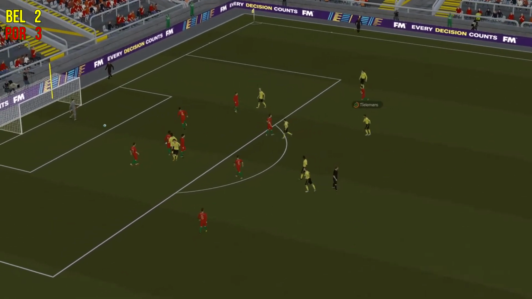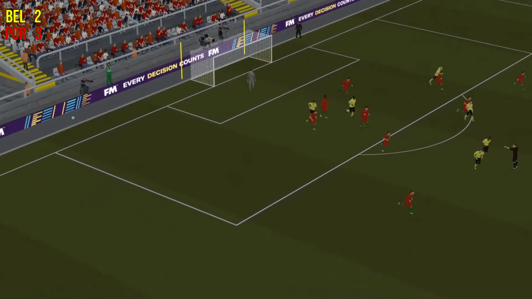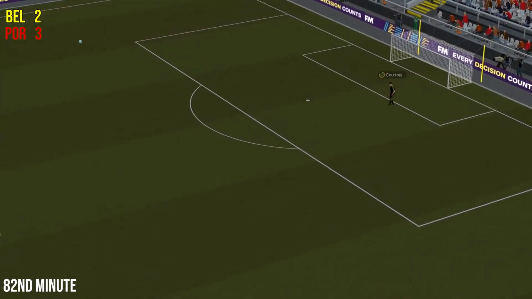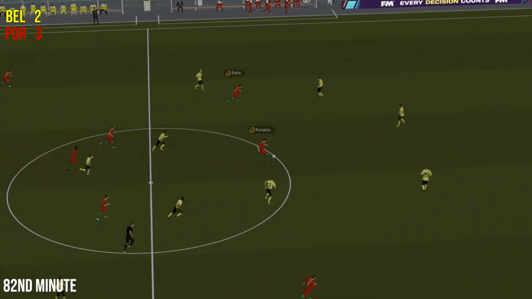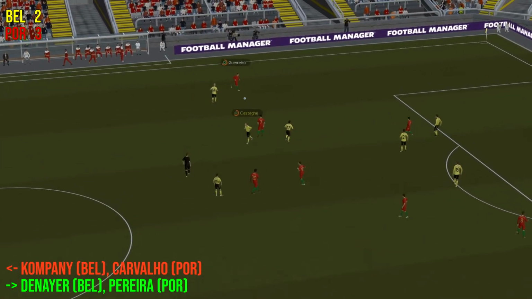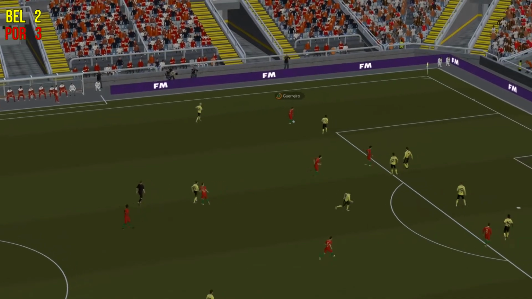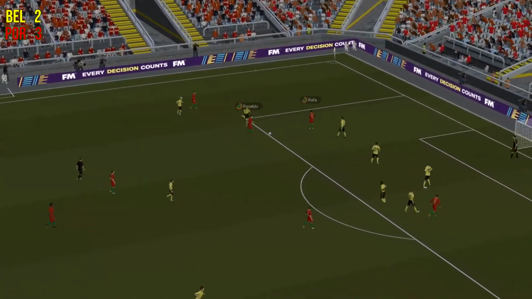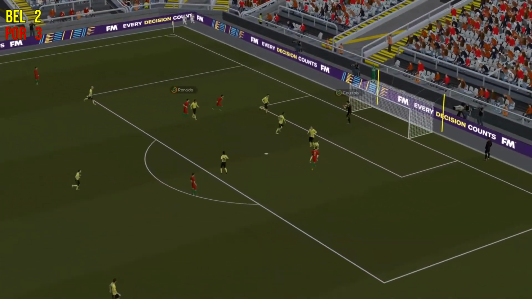De Bruyne. Tielemans from range. Not a great strike. Last 10 minutes of the game. And it's not a great goal kick by Courtois. It's gone straight to Portugal. Here's Cristiano Ronaldo. Rafael Guerreiro is up. Ronaldo. Ronaldo saved.